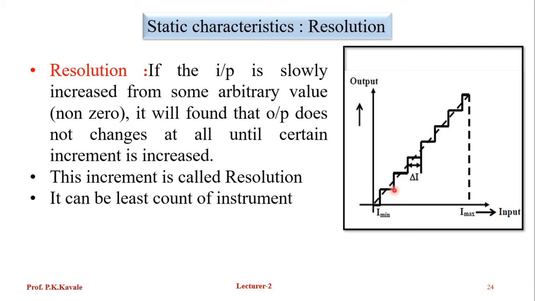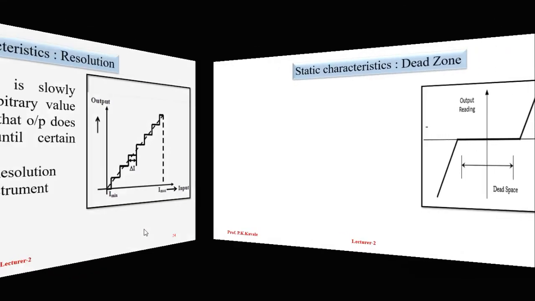As soon as it changes, the output becomes detectable. This increment is called the resolution. So this minimum requirement of input to produce some output is known as the resolution. It can be the least count of the instrument.